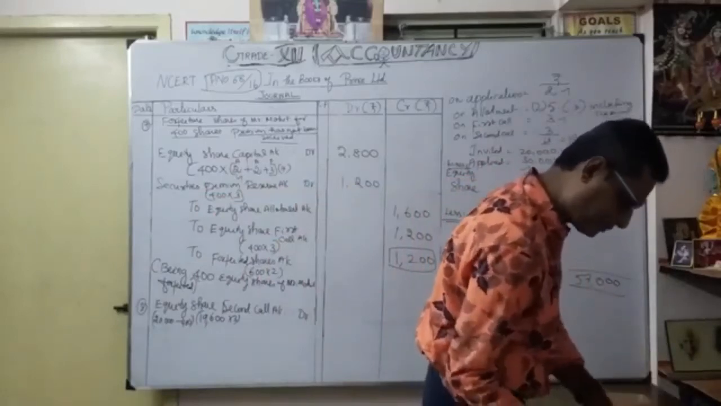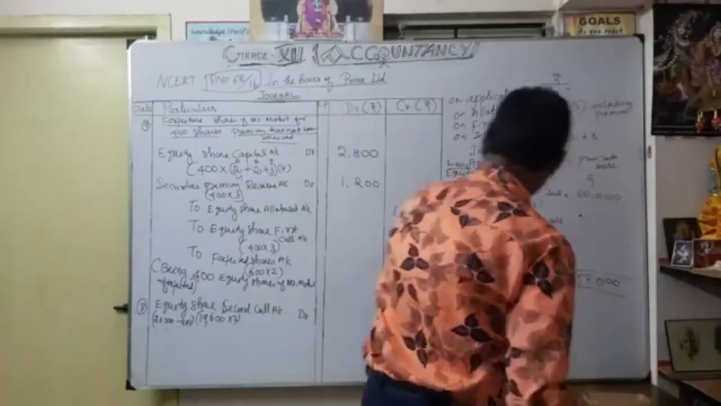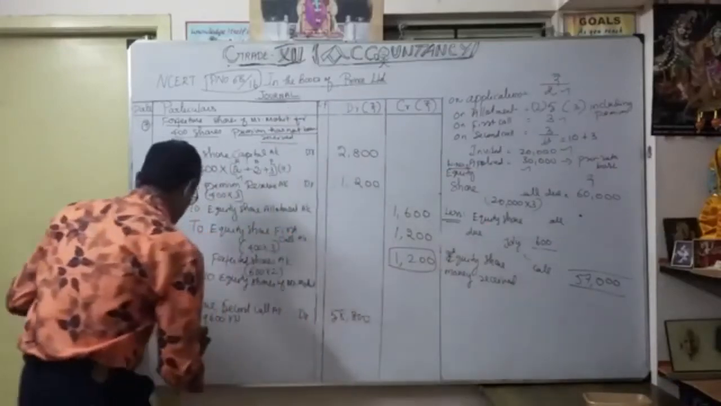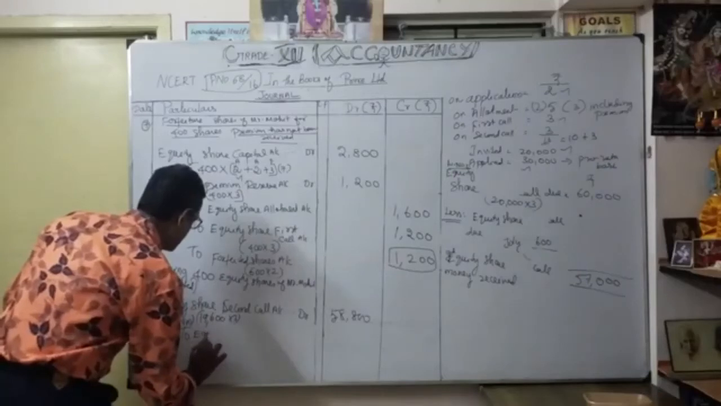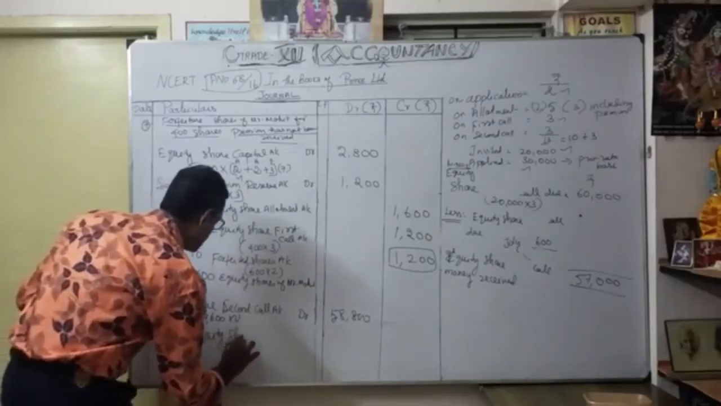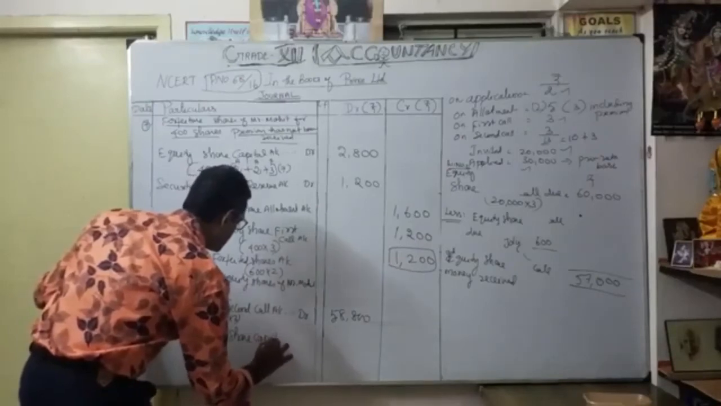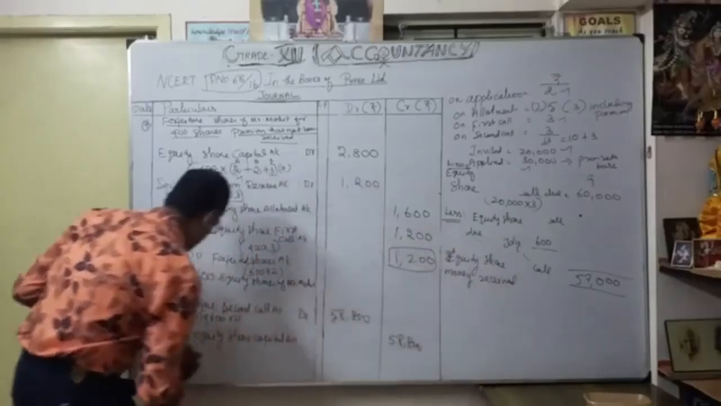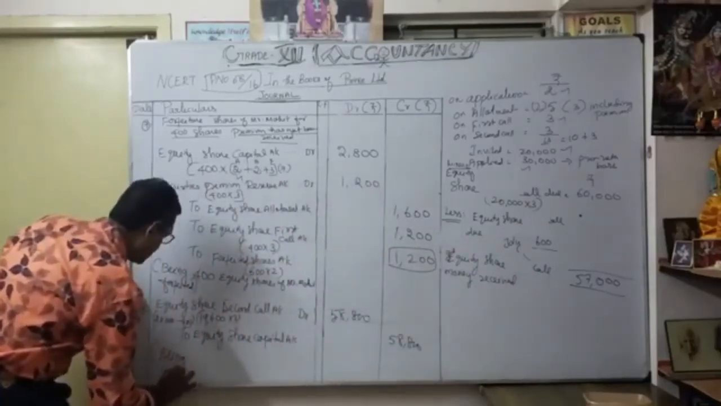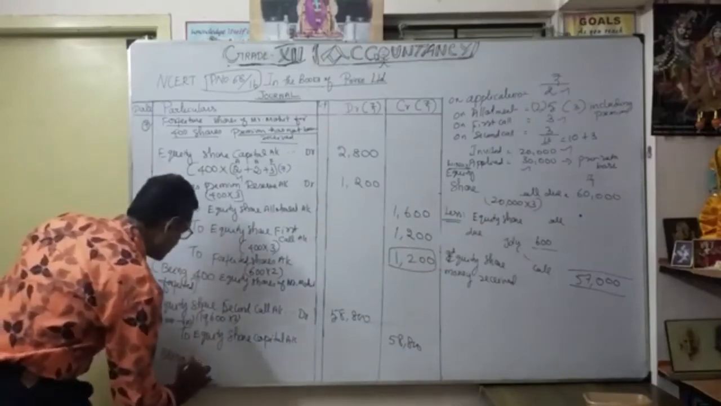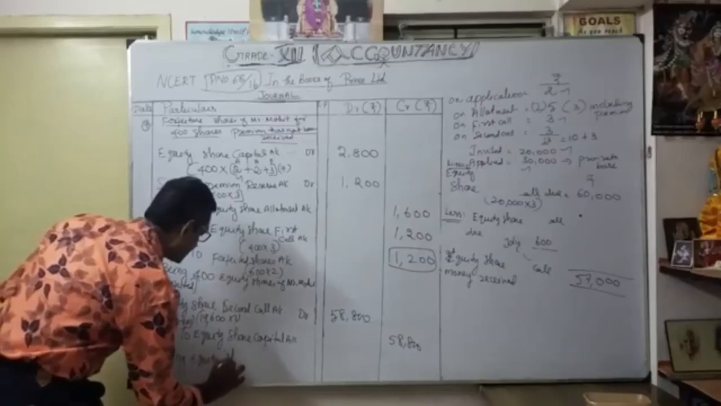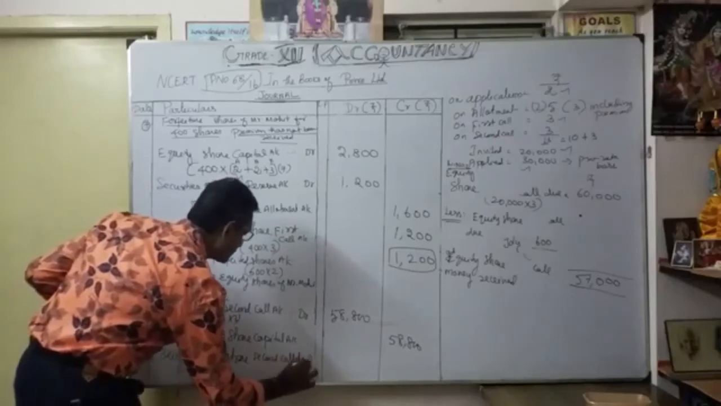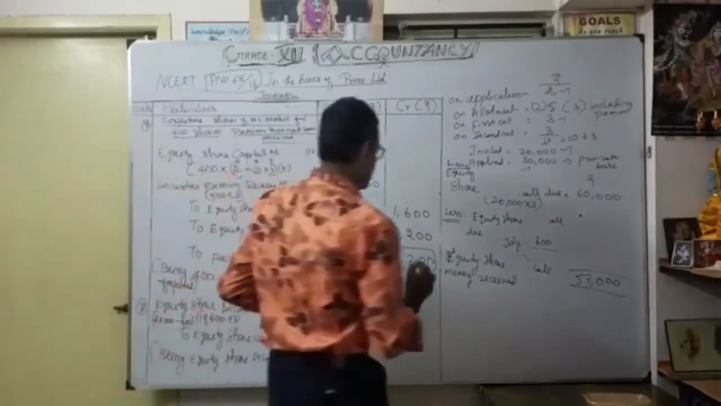Okay, now let's see. 58,800 to equity share capital account. Okay, 58,800. Narration: being equity share second call due. Okay, now the next one, the ninth entry.